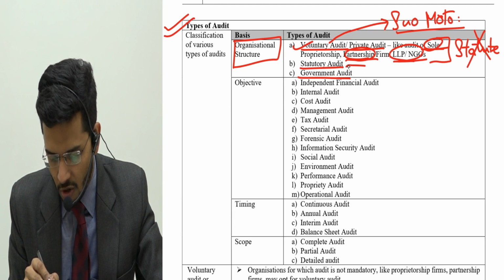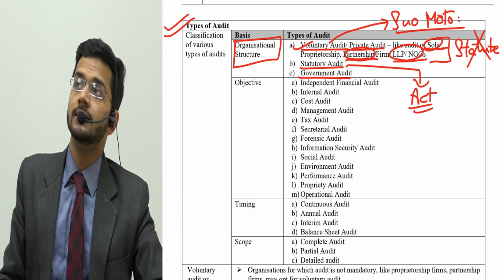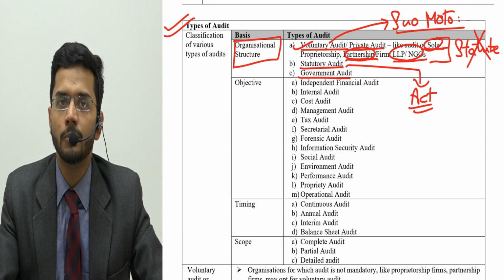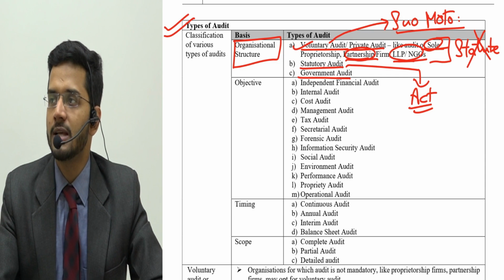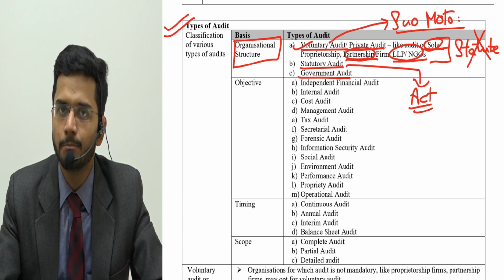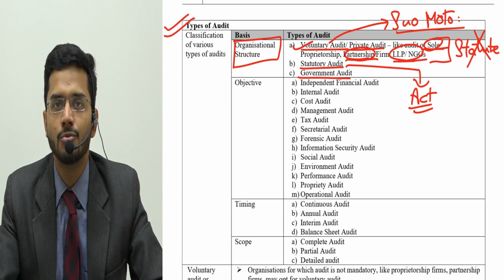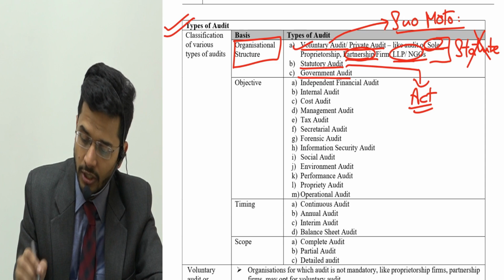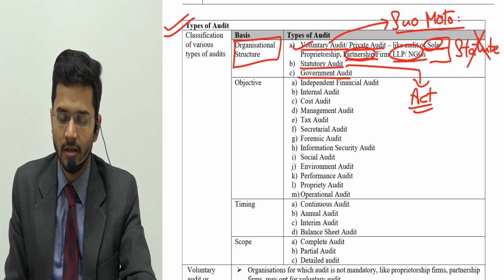Number two, statutory audit. Statutory audits are prescribed by some act like the Companies Act, Income Tax Act, GST Act, and these are necessarily to be done for those particular aspects which the act requires you to do. For example, the Companies Act prescribes that you get your books audited mandatorily by a chartered accountant if you are a company registered under the Companies Act, and by a cost accountant if you are eligible for getting cost audit done. So statutory audit is relevant to a particular act or legislation which requires you to get the audit done.